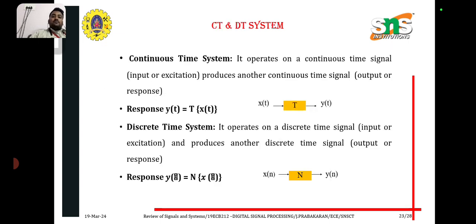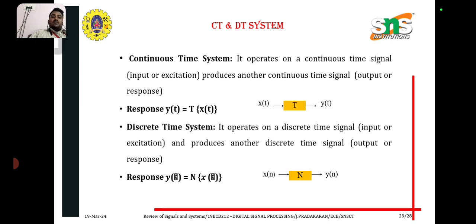Next. Continuous time system means it operates on a continuous time signal and produces another continuous time signal. Response or output of the system, y of t equal to transform of x of t.